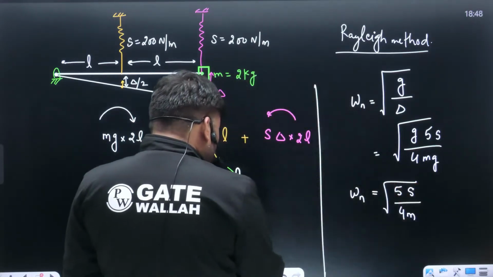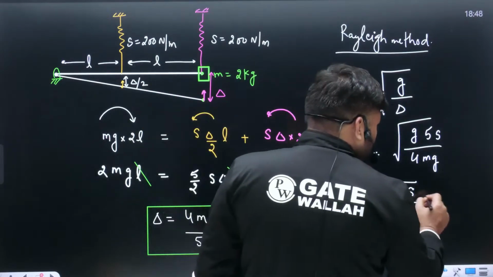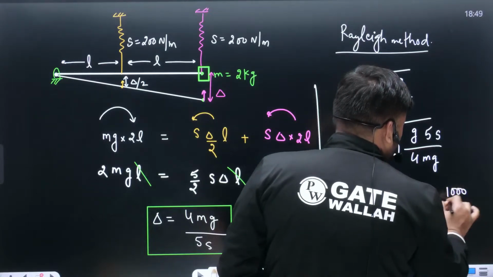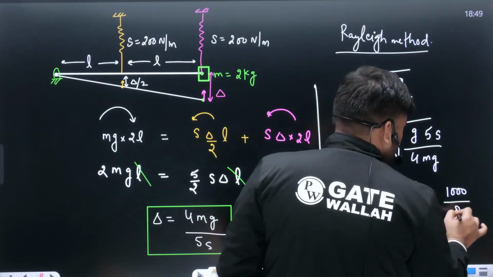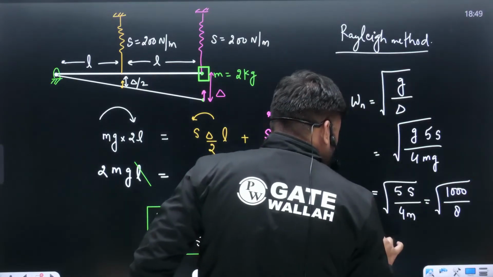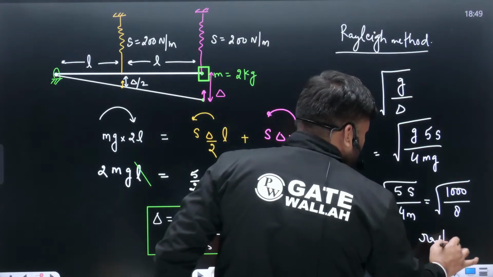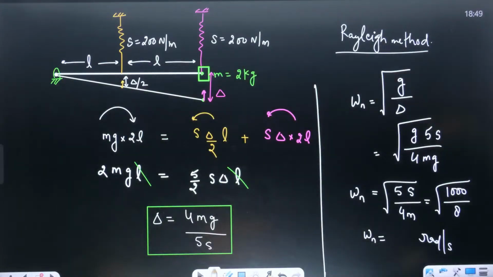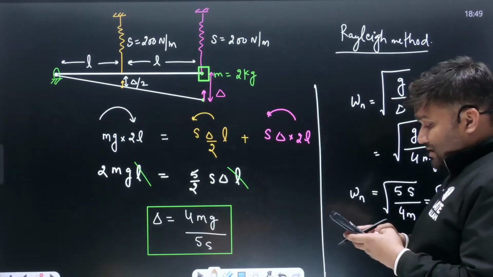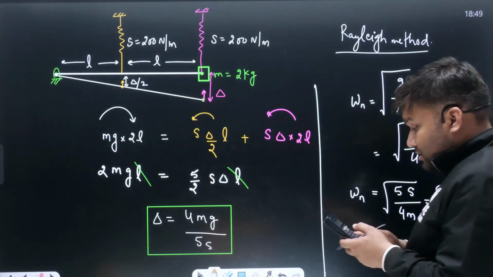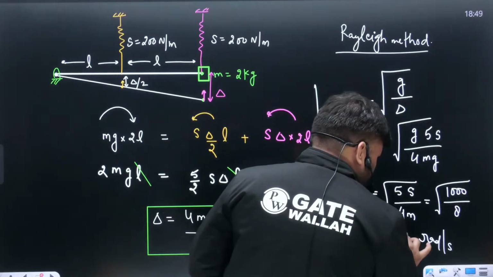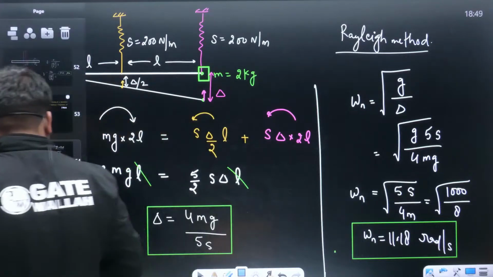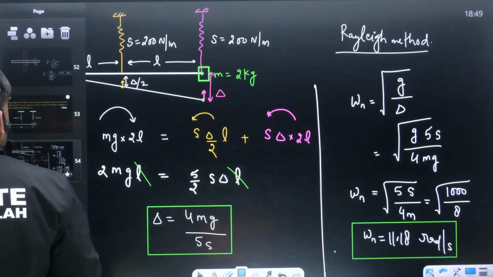Values they have given. Put down the value. 5 into S, that is 5 into 200, 1000, divided by 4m, that is 8. 1000 divided by 8. Omega n in radian per second, you will get something. How much is this value coming out to be, beta? 1000 divided by 8 under root, 11.18. Okay? 11.18 is coming out to be the answer.